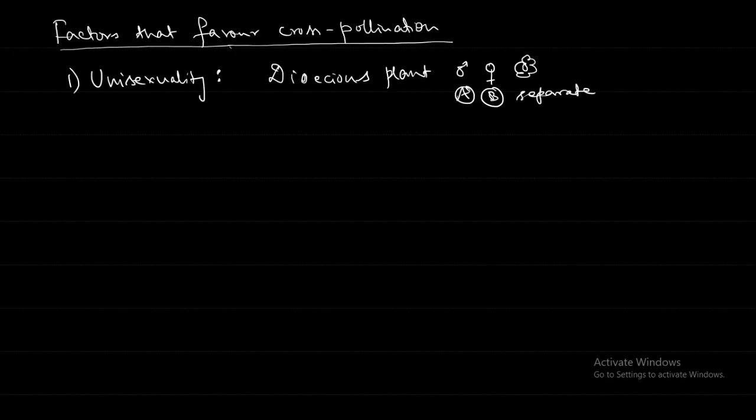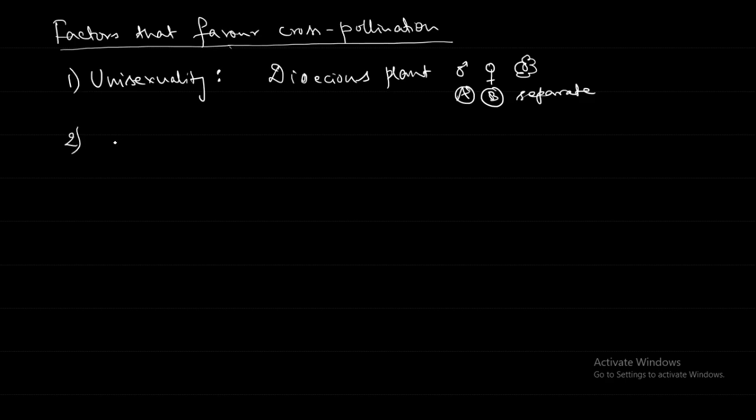Self pollination. So for cross pollination, we need the male and female flowers to be on separate plants. Then only there will be the requirement that some pollinators should be there. They have to transfer the pollen from one plant to another plant, and all this is cross pollination.